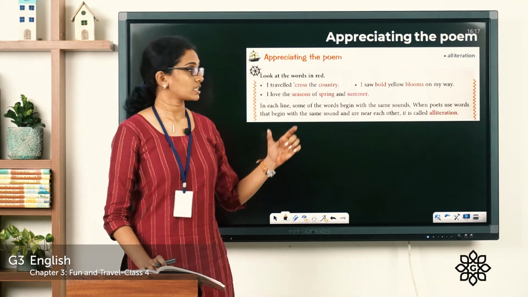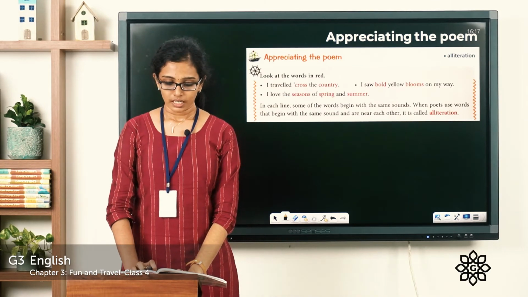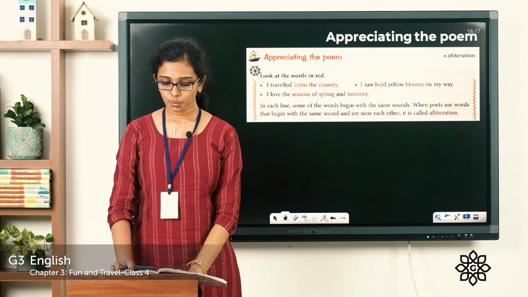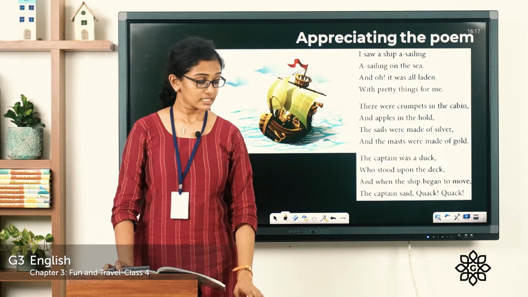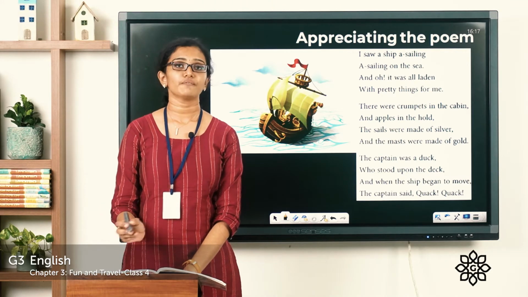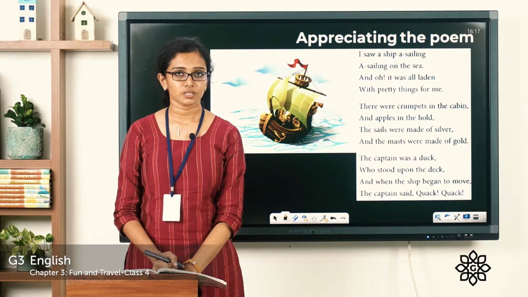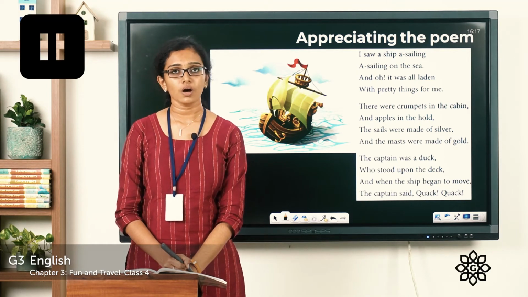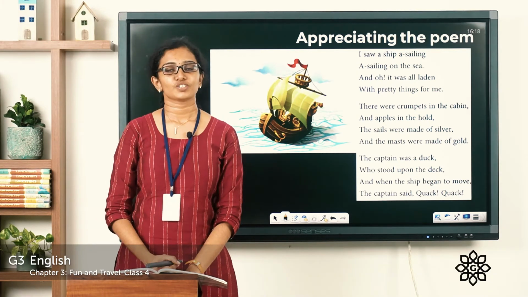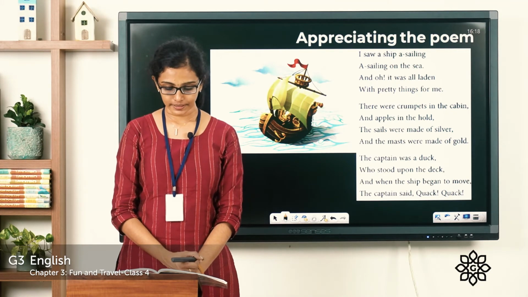So below this box, you can see one poem given there. Now read this poem and circle the words that show alliteration. You have to read the poem and circle the alliterations given there. You can do this as an activity. You can pause this video now. Once you are done, please come back. So children, I hope you are done with that activity. Now let's discuss the answer.